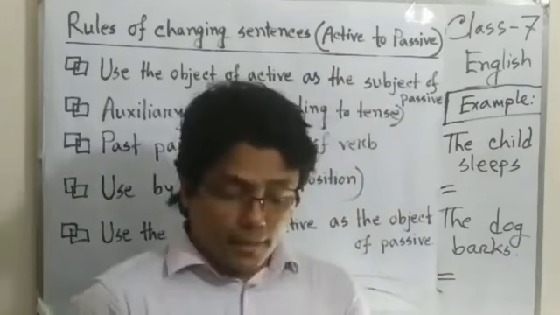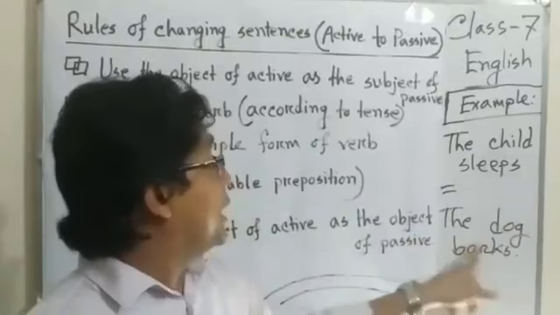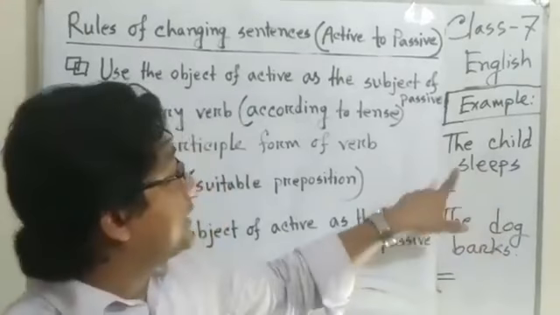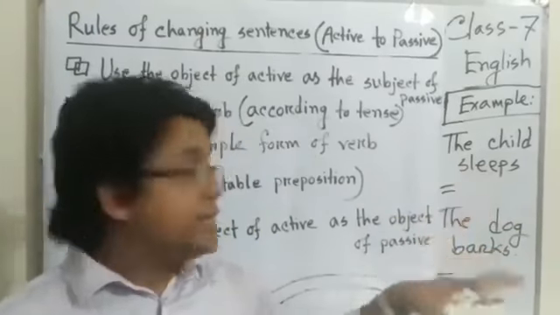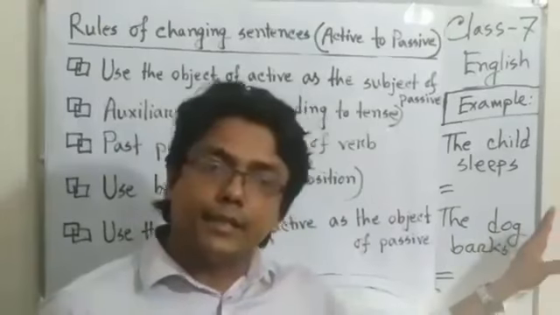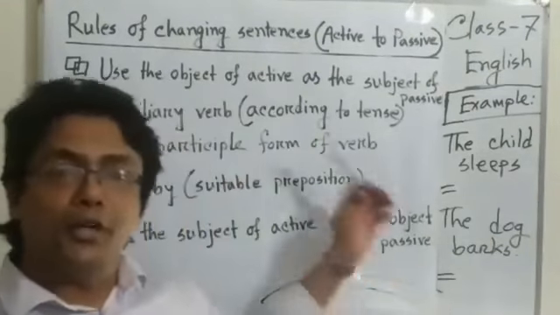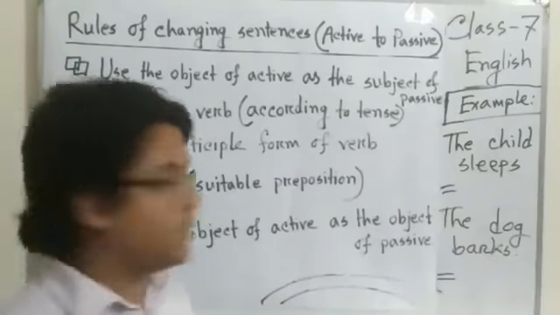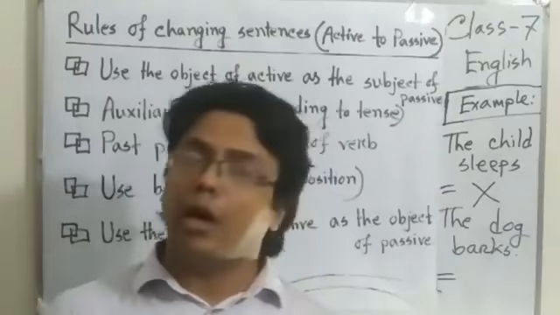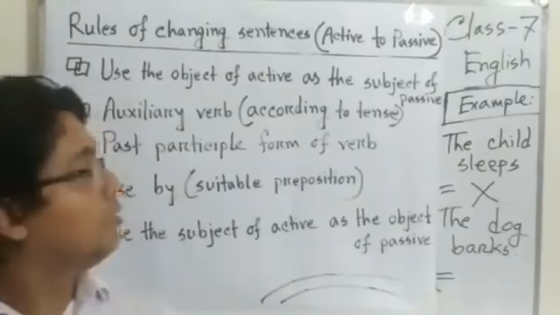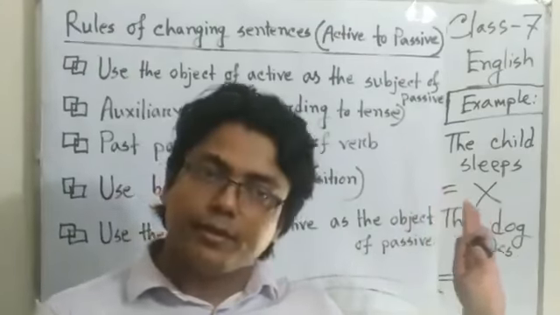Dear students, you see the first one, the child sleeps, the dog barks. Both sentences have no object. You can't find any object in the sentences. For this reason, we can't change them into passive sentences. You have to know that a sentence which has no object can't be changed into passive. Clear? Understand? Okay.